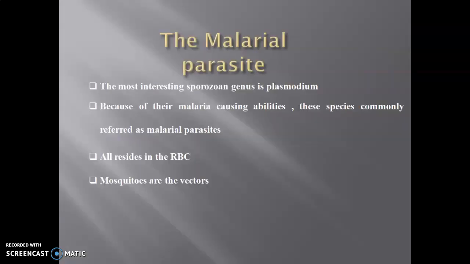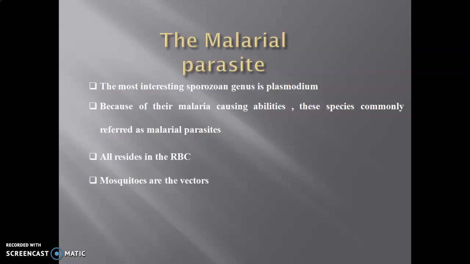Now, the malarial parasite. We have already discussed the malarial parasite, and we know that Plasmodium species cause infection and lead to disease, and that disease caused by Plasmodium species is called malaria.